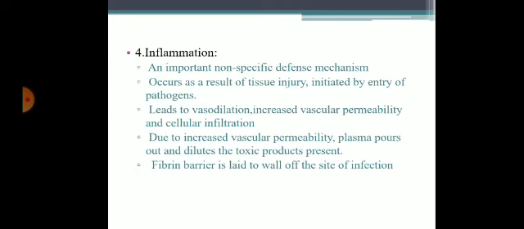Fourth, inflammation, an important non-specific defense mechanism, occurs as a result of tissue injury initiated by entry of any pathogen. This inflammation leads to vasodilatation, increased vascular permeability, and cellular infiltration. Due to increased vascular permeability, plasma pours out and dilutes the toxic products present, and fibrin is laid to wall off the site of infection.